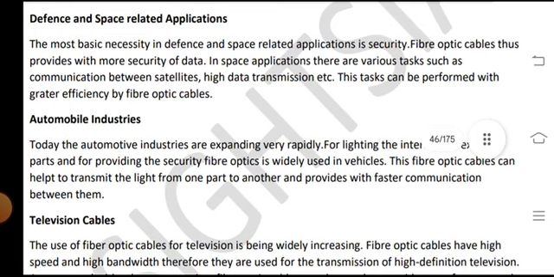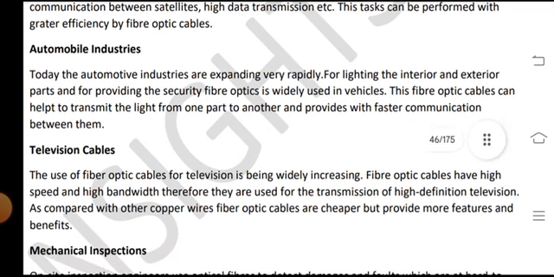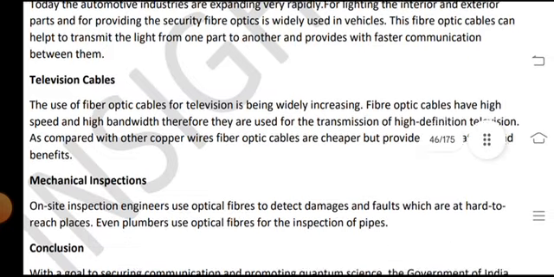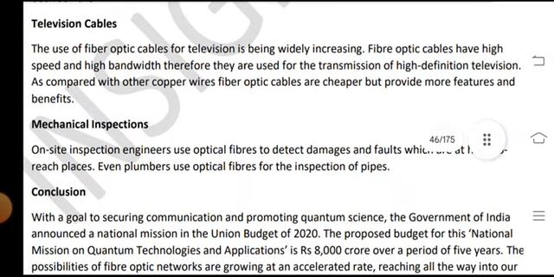Automobile industries: today the automobile industries are expanding very rapidly, for lighting the interior and exterior parts and for providing security. Fiber optics is widely used in vehicles, and fiber optic cables can help transmit light from one part to another and provide faster communication between them.